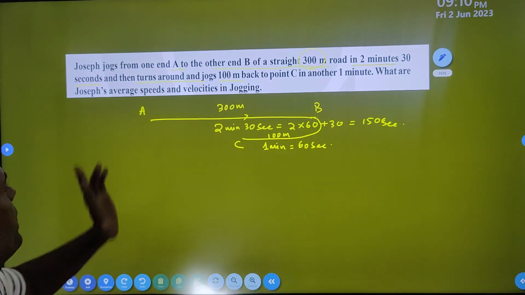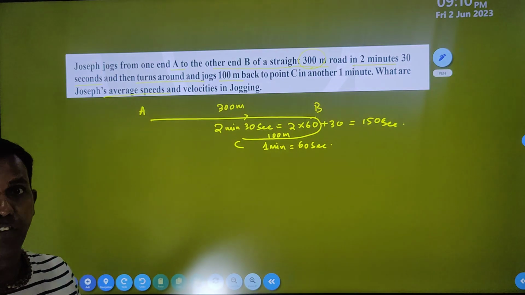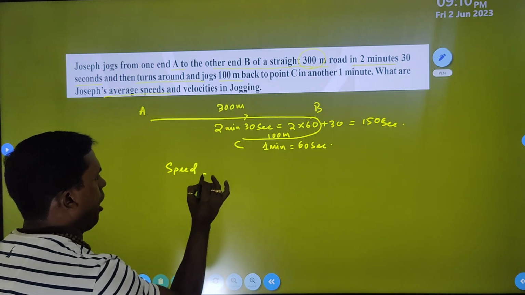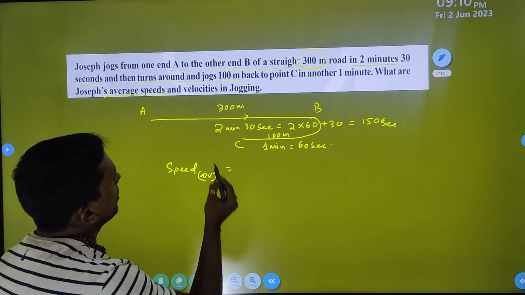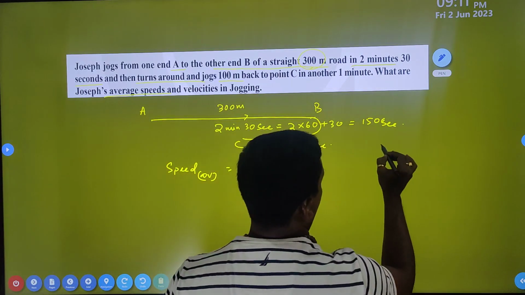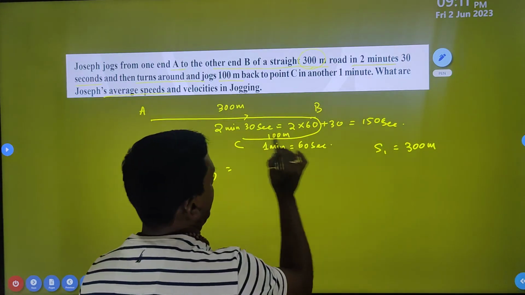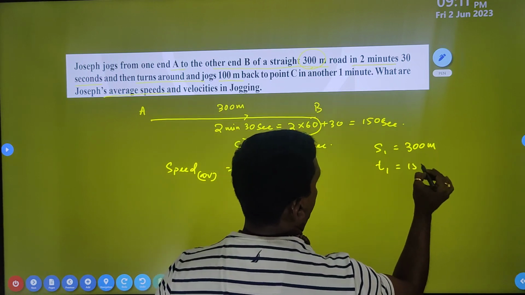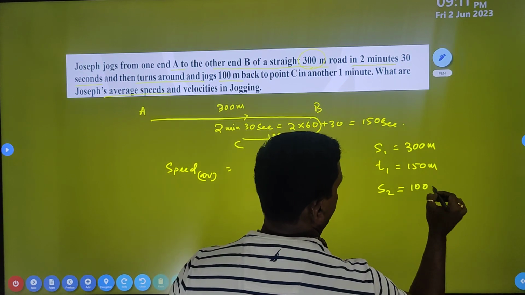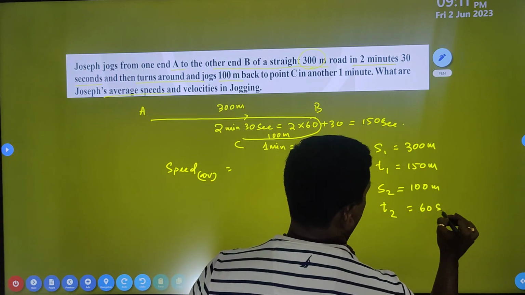So the question is to find the average speed. Average speed is equal to total distance by total time. The first distance S1 is equal to 300 meter, and first time T1 is 150 seconds. The second distance S2 is again 100 meter, and T2 time is equal to 60 seconds.